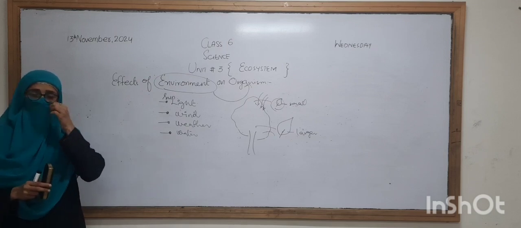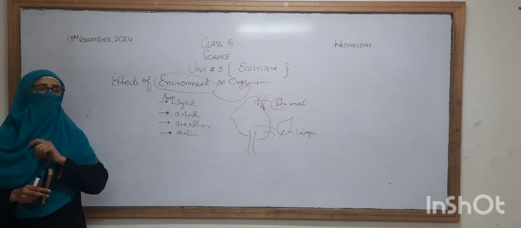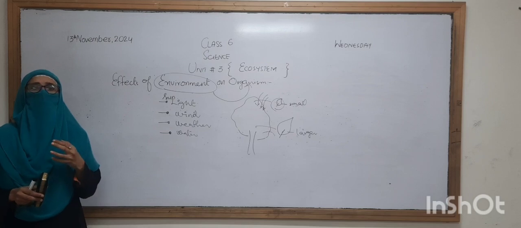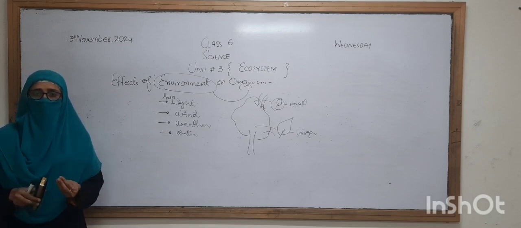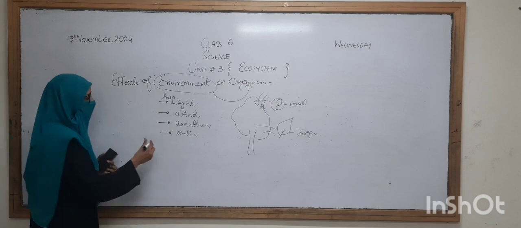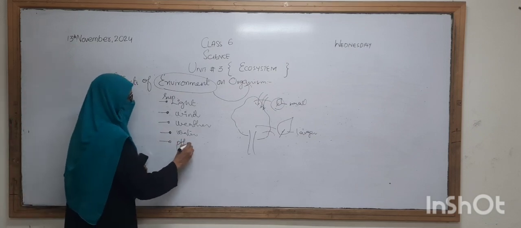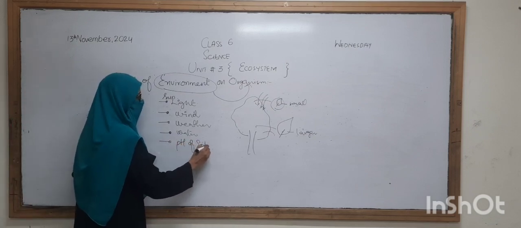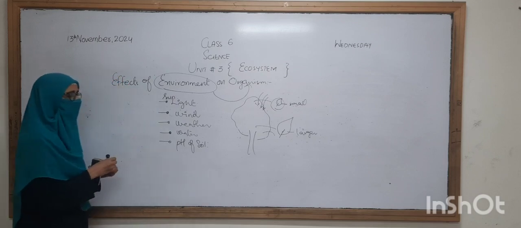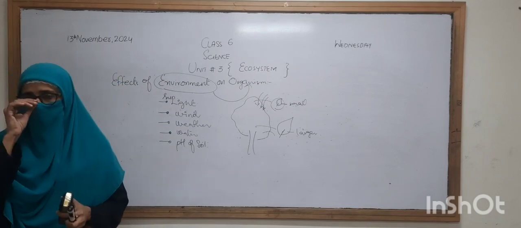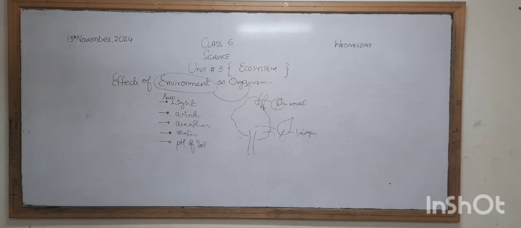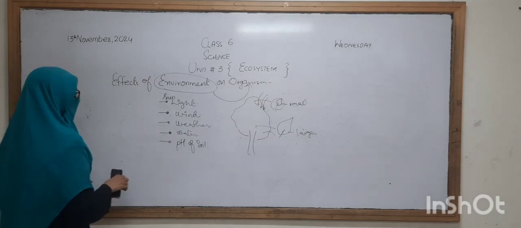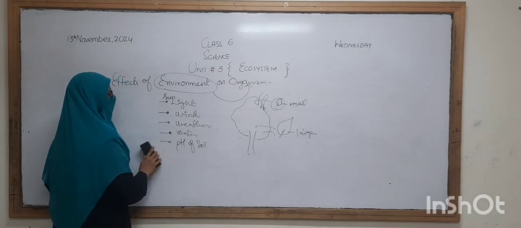Okay, we have also discussed some flower plant that can change its color due to the factor of the pH of the soil. That can also be a factor, that is the pH of soil. Due to the change of the pH, the color of the flower will change. Right?